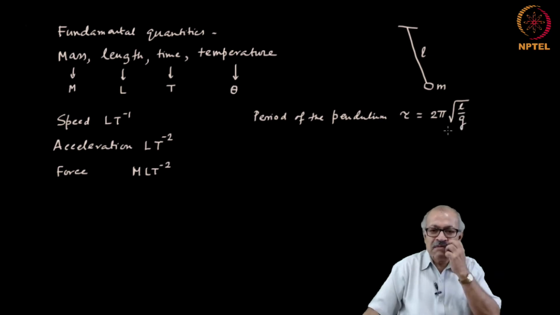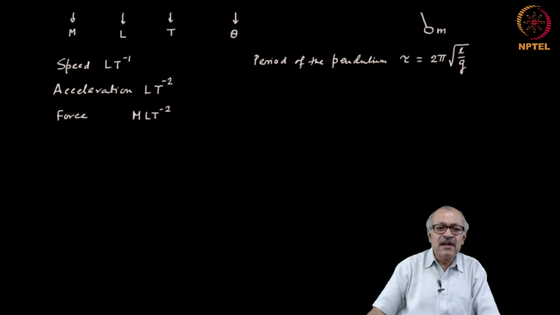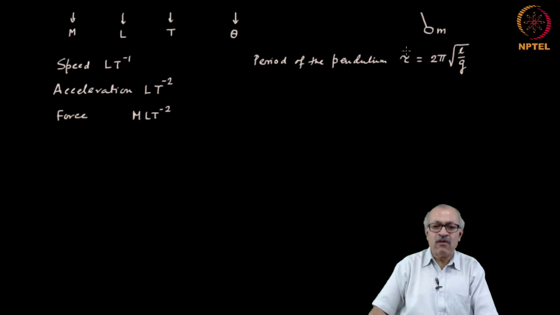Let us check if this equation satisfies the dimensional consistency. That is important. Whenever we write the dimension of a quantity, we always put that in square brackets.